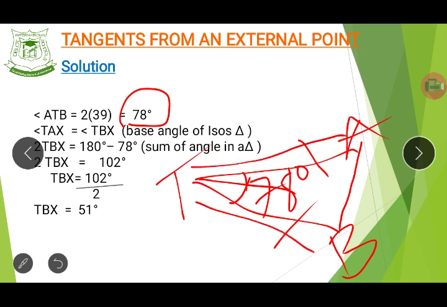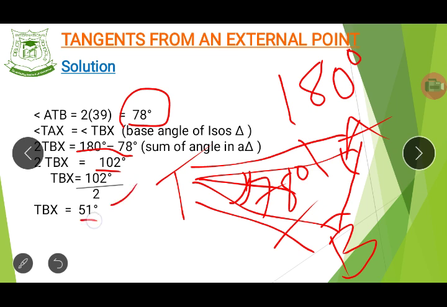And what is an isosceles triangle? An isosceles triangle is a triangle in which two sides are equal and the two base angles are equal. That is, this angle and this angle are both equal. So if this place is 78, you subtract this 78 degrees from the total number of angles in the triangle, which is 180, and then you divide by 2 for the two of them to share. It's as simple as that. So when you subtract 78 from 180 degrees, the sum of angles in the triangle, you get 102, and then you divide by 2 for the two angles to share. So you have 51 degrees.